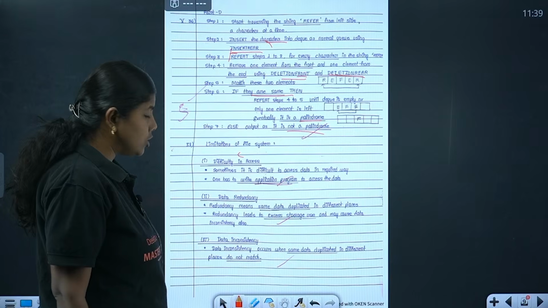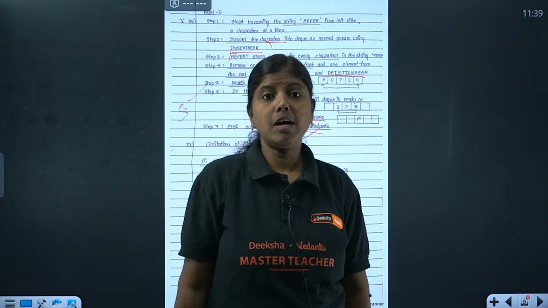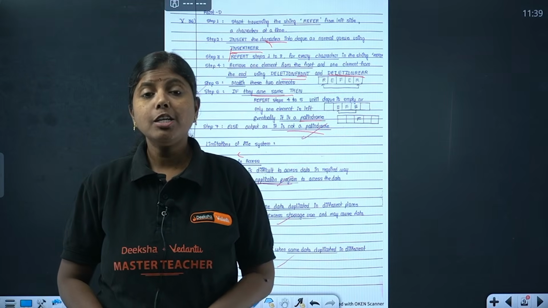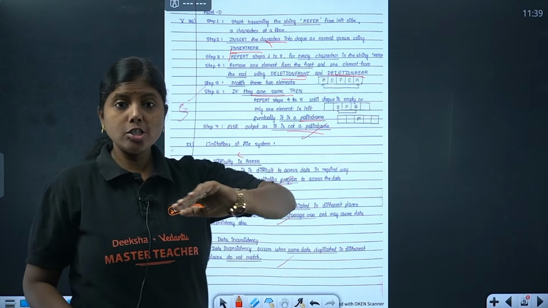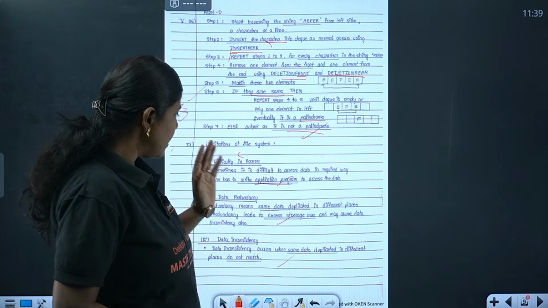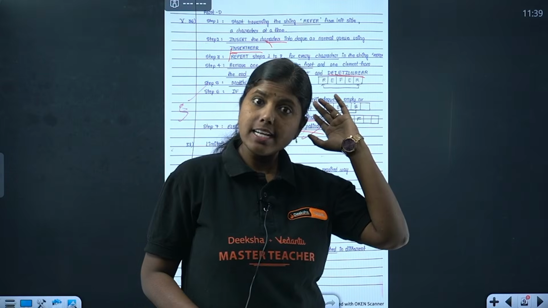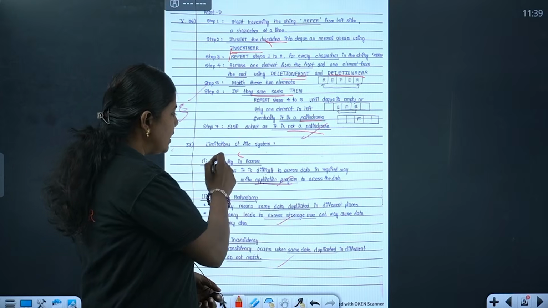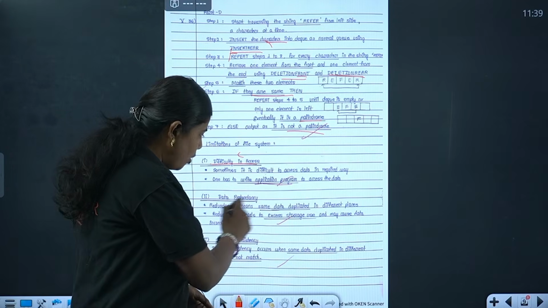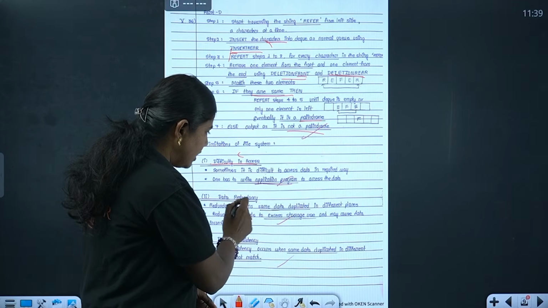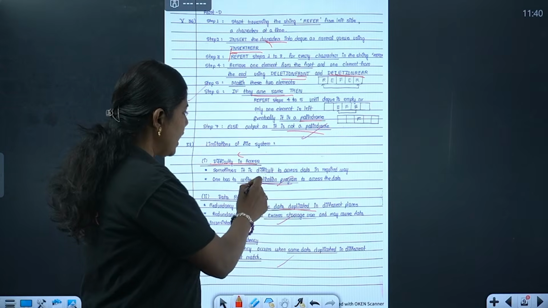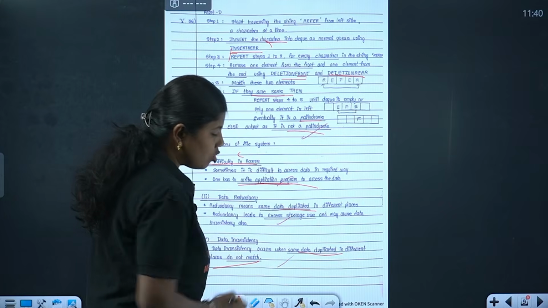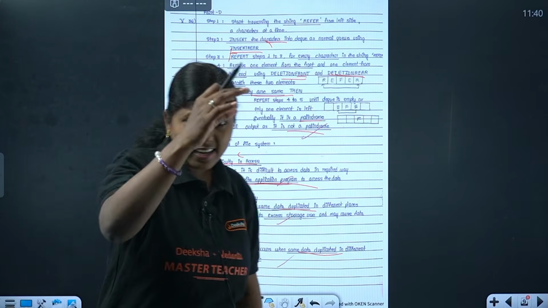We'll go for the 38th question. Limitations of the file system, how will you write it? Limitations of the file system, so many times I've explained also. Ensure that there are so many limitations: difficult to access, data inconsistency, data redundancy, data isolation, data dependence, like that many are there. Write the important heading and then the explanation. See, redundancy, duplication is there. Application you need to write separately. Inconsistency, do not match.